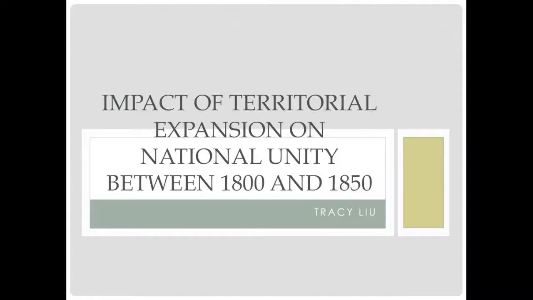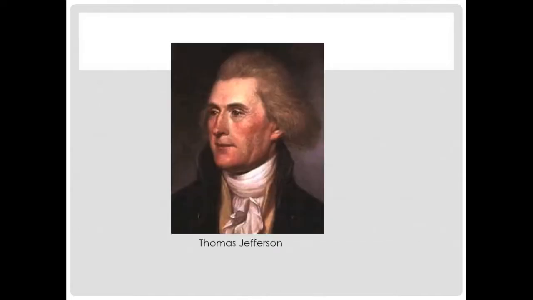National unity is a feeling of being united as one country. In the USA from 1800 to 1850, territorial expansion caused national unity to increase since 1804 because the Federalist Party began to die out, and then decrease since 1819 due to the debate of slavery, which eventually led the nation to civil war. The revolution of 1800 marked the end of the Federalist era as the Republican Party started to grow.